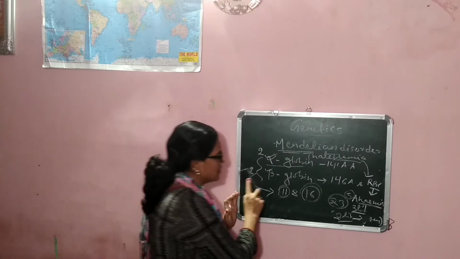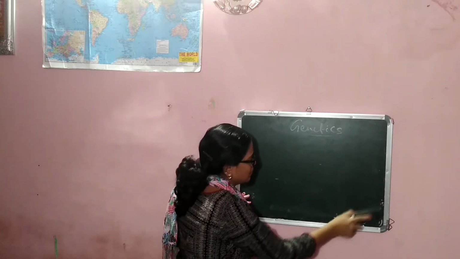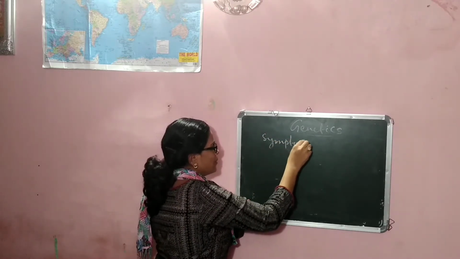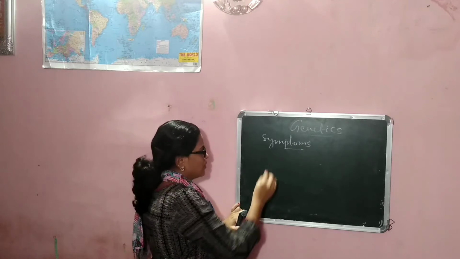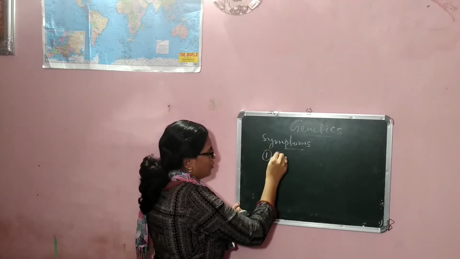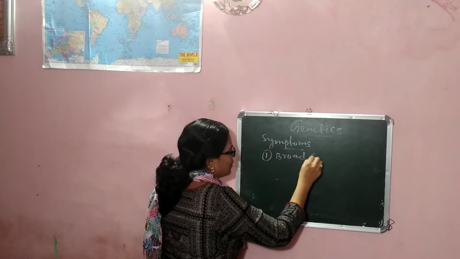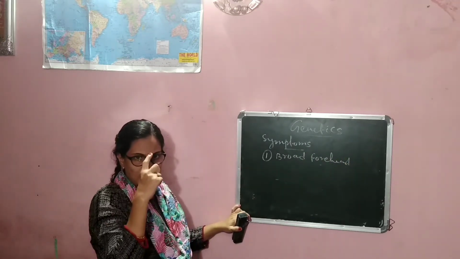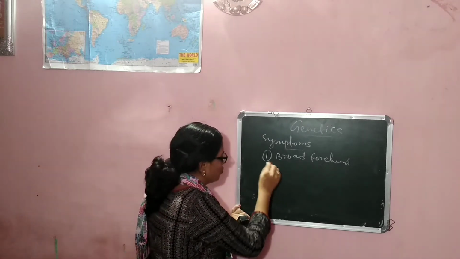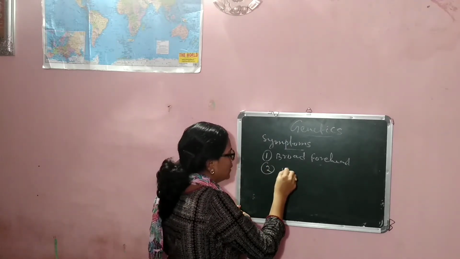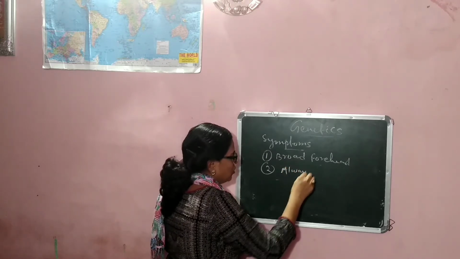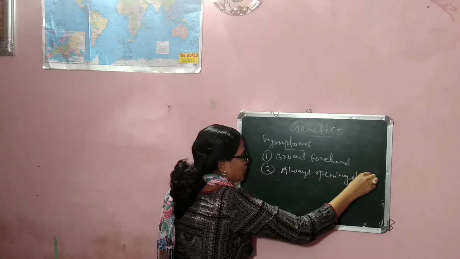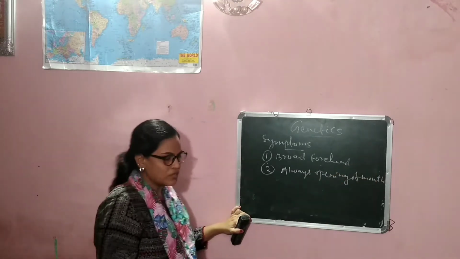So it is a disorder in which the patient has the symptoms of thalassemia. First is a broad forehead; the width of the forehead increases. Number 2, the mouth is always open and never closed.